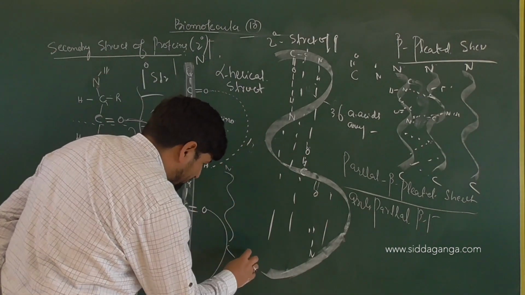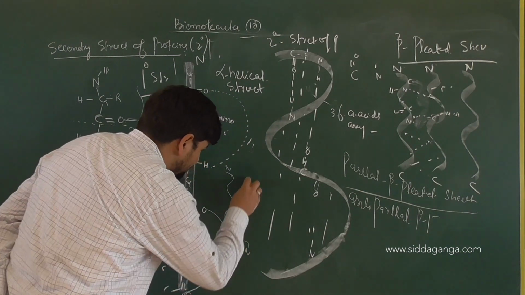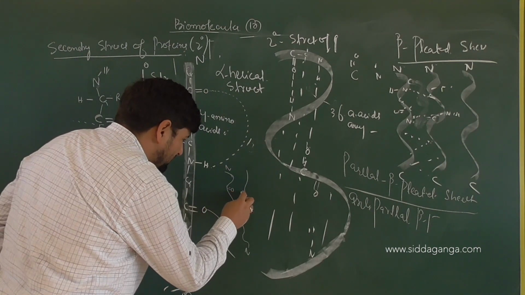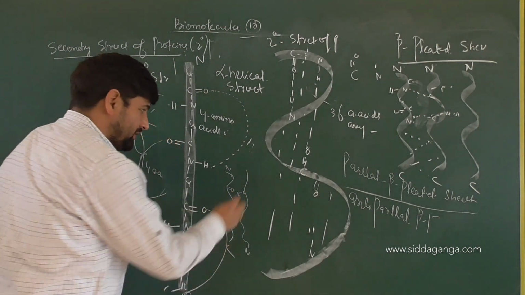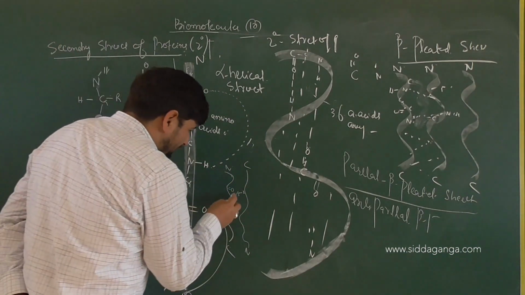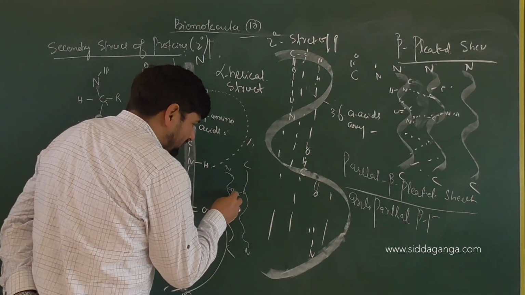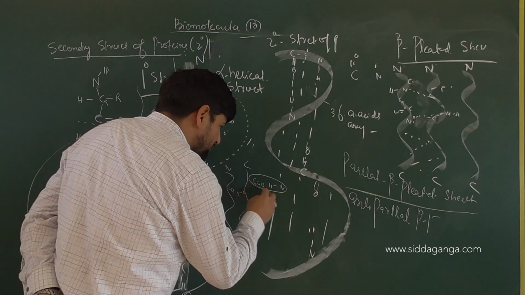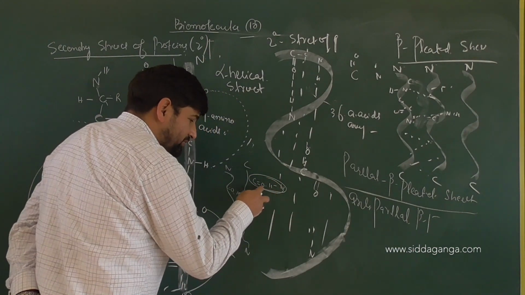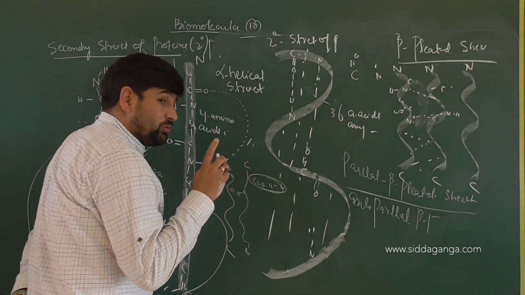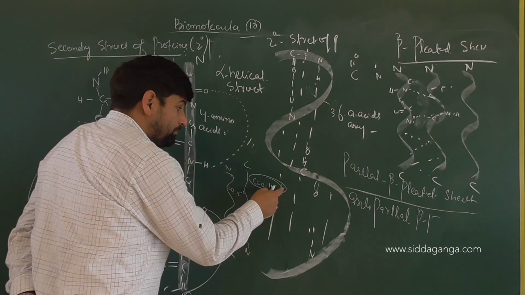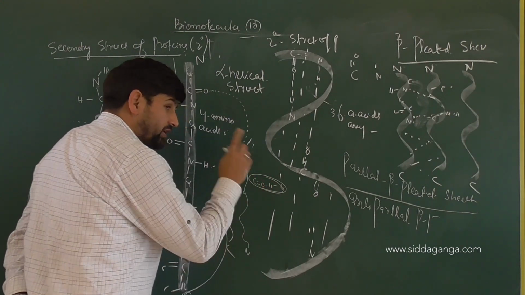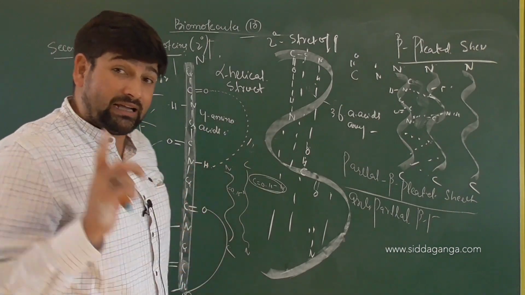Now if it is the reverse of it, this is the N end here. So what will happen is, children, where C double bond O is coming in, there NH will be coming in from the other chain. It is the C end here. So due to that, when the hydrogen bonding occurs, all the atoms participating in that hydrogen bonding will come in a straight line to each other. And when they come in a straight line, the hydrogen bonding is stronger, because electronegative atoms will be able to impart more influence on a proton. The proton's exposure to the other electronegative atom will be more. So hydrogen bonding is stronger, like in anti-parallel.